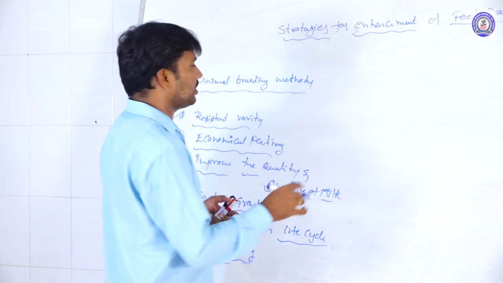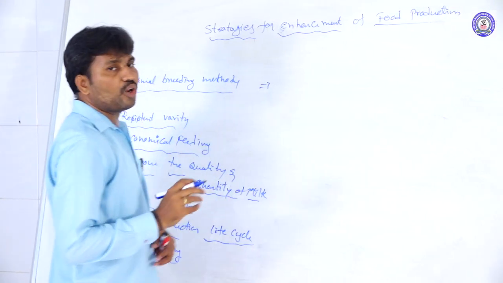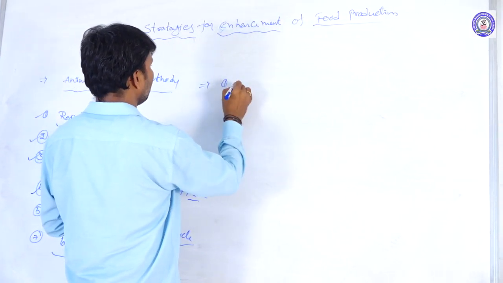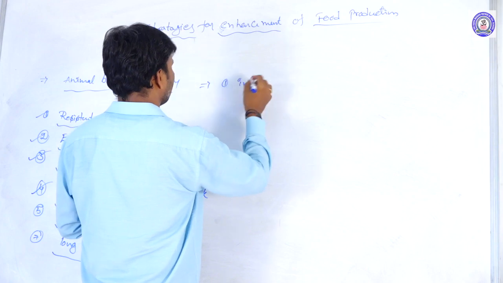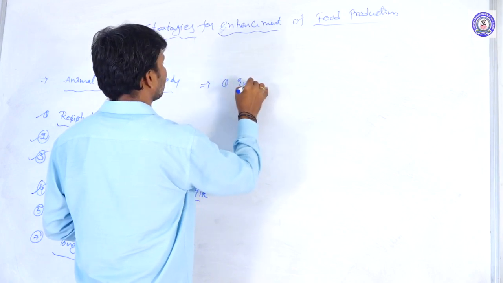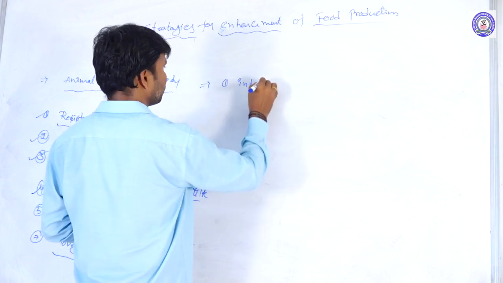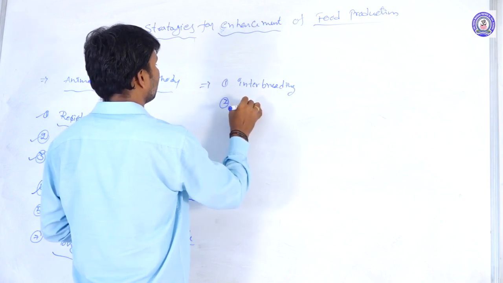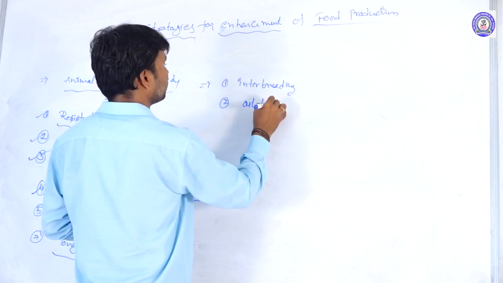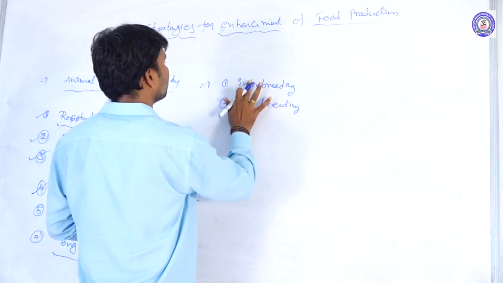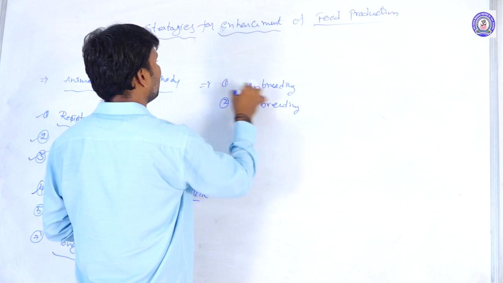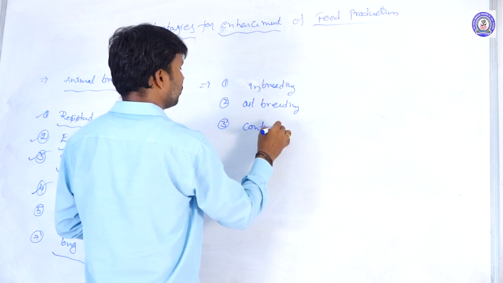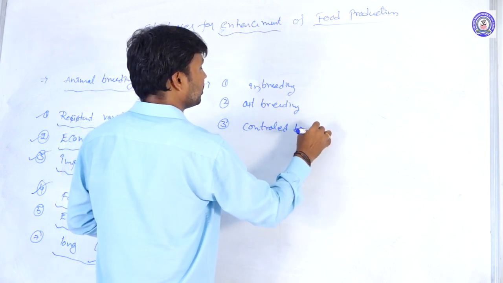What are these animal breeding methods? Generally we follow three types of animal breeding methods. They are inbreeding, outbreeding, and controlled breeding.